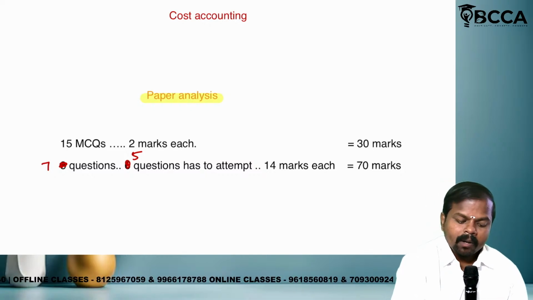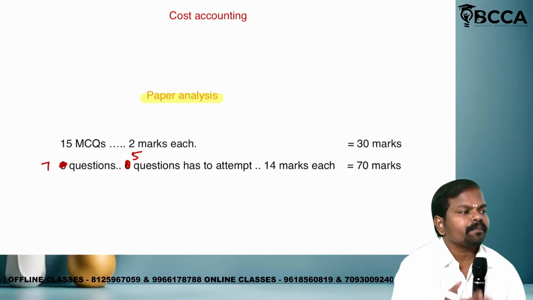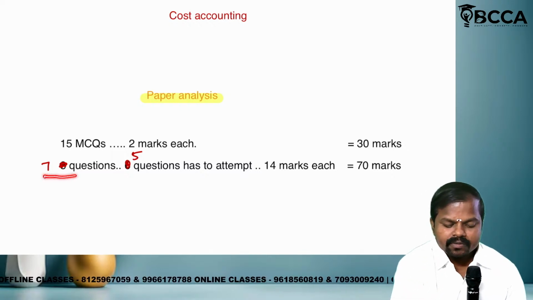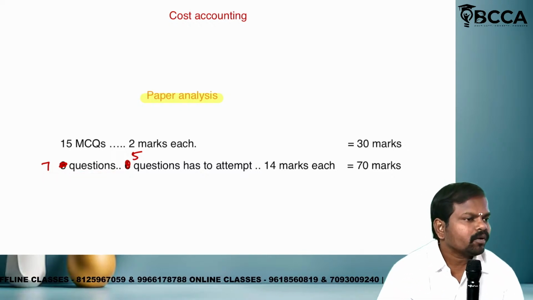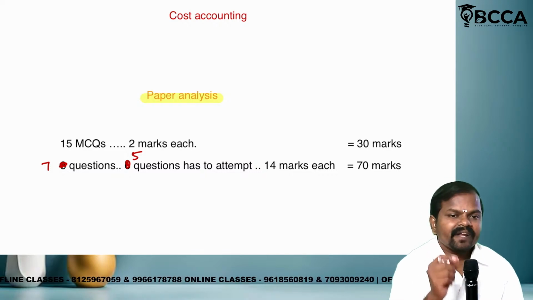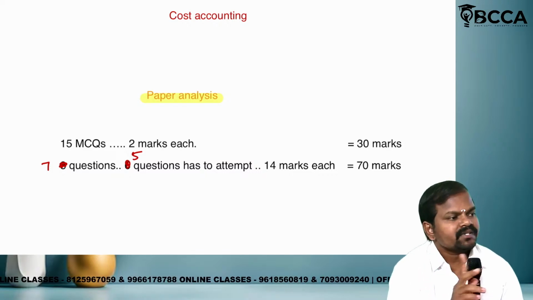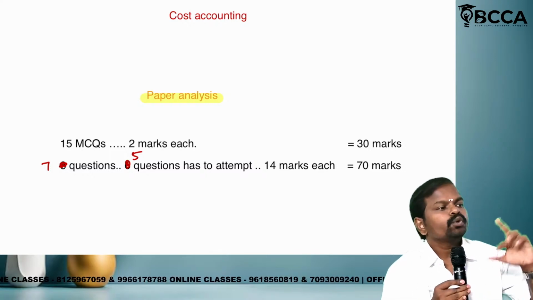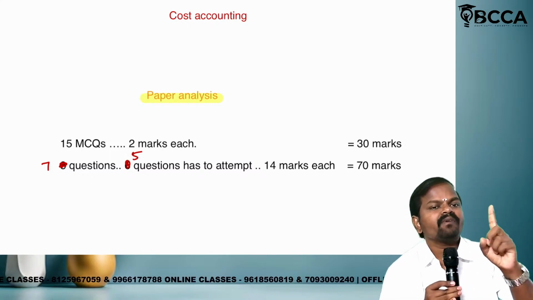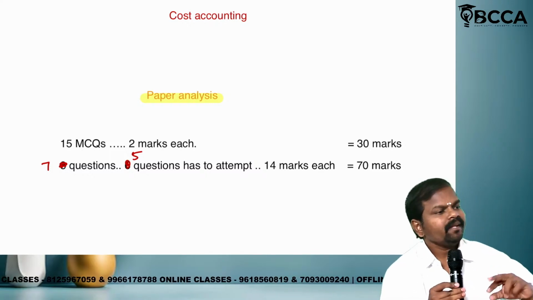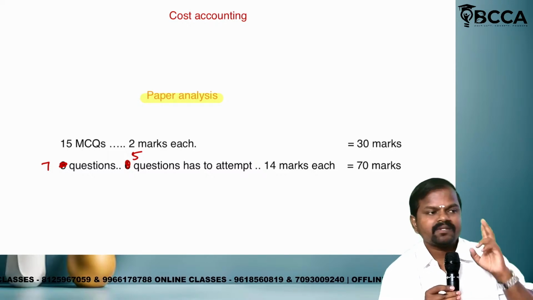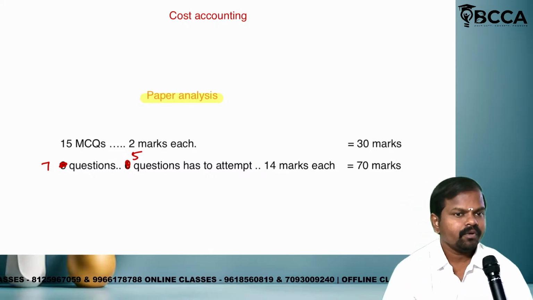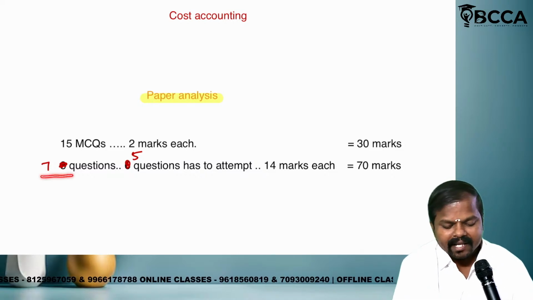Now part 2, section B, or segment 2, whatever name you call it, they will give 7 questions. They will give how many questions? 7 questions. My dear friend, 7 questions means indirectly 14 questions. Why? Because 2A, 2B will be treated as one question. 3A, 3B will be treated as one single question. Like that will be the combination. In combination they will give. Okay. So we call it 7 questions.